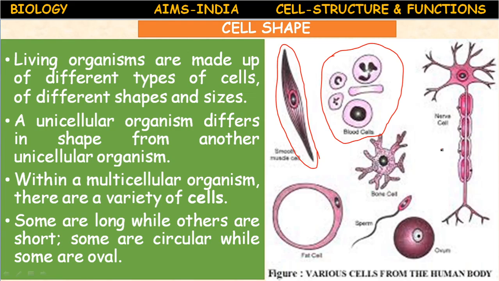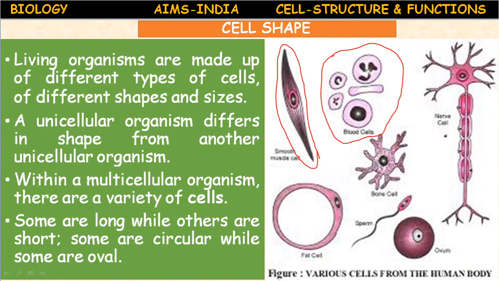Though they are unicell, single cell, they are of different shapes. So the internal meaning is no two cells possess a unique shape. Okay? They are of different shapes and they perform different functions.